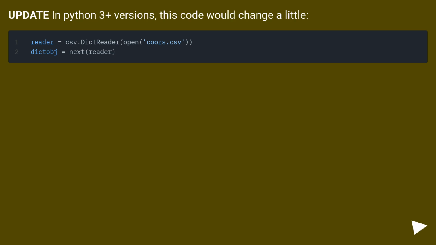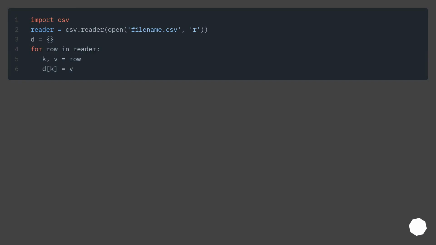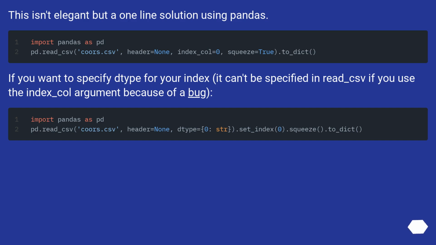Update: in Python 3+ versions, this code will change a little. This isn't elegant, but a one-line solution using pandas. If you want to specify dtype for your index, it can't be specified in read_csv if you use the index_col argument because of a bug.